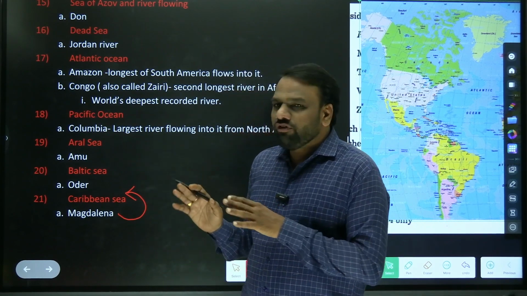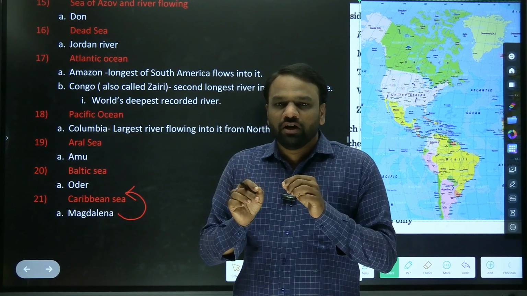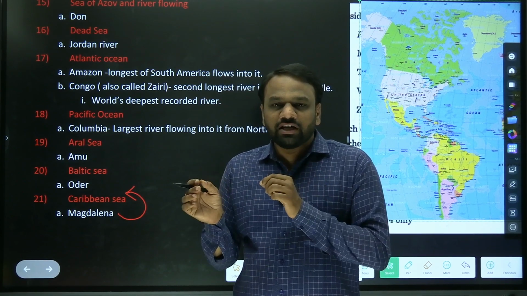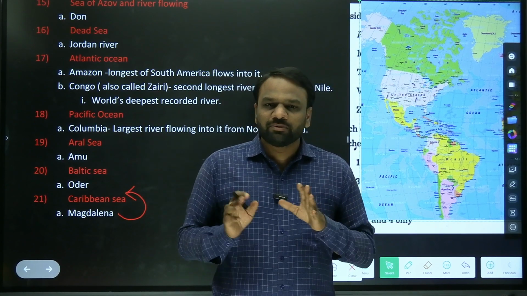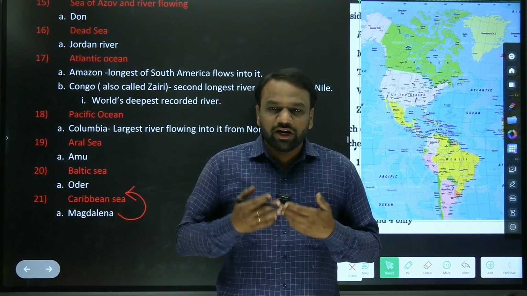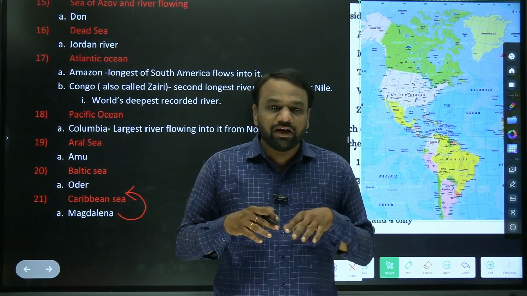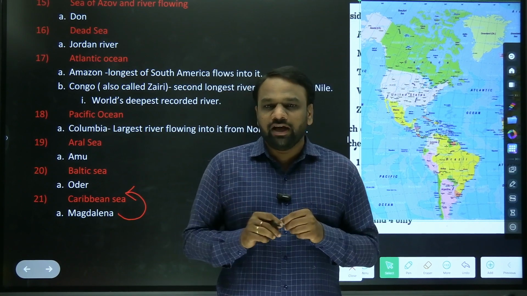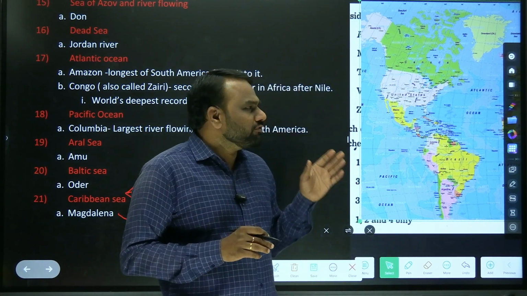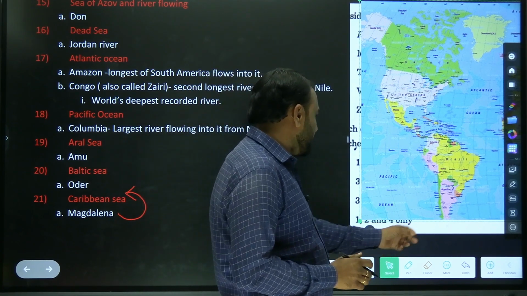So this much information would be sufficient to tackle any kind of question related to rivers entering into globally important oceans and seas. If you try to dig for more information, there will be an abundance of information and it will be very difficult for us to memorize and recall at the time of examination. Based on this information, we were able to tackle a question of 2020. So let's just go through it.